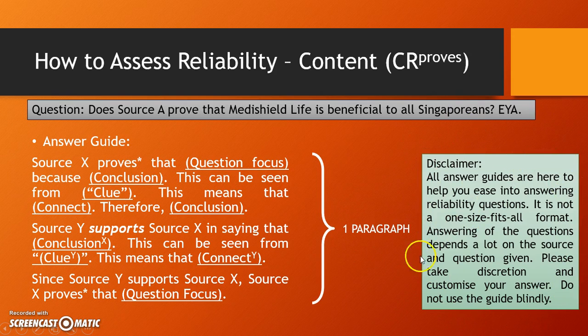Answer guides are here to help you ease into answering questions. Do not use it blindly. So over here, source A will be here. Source A proves that. Adapt to the question. So this is 1 paragraph.